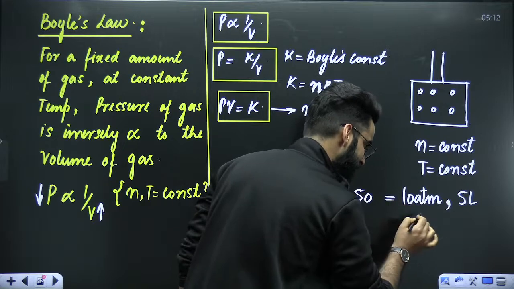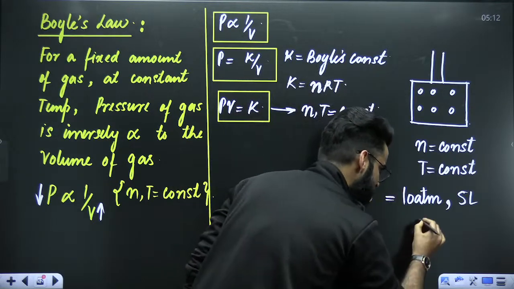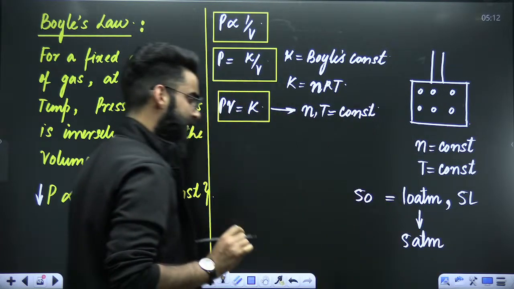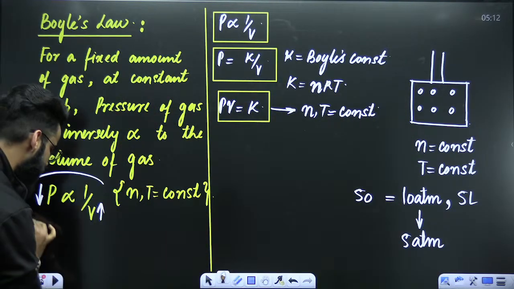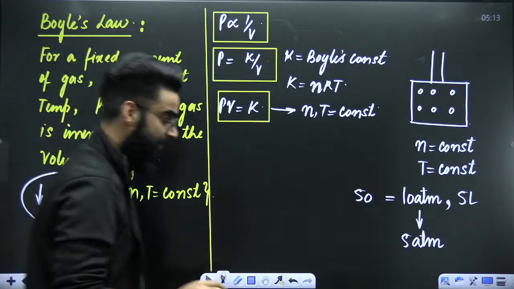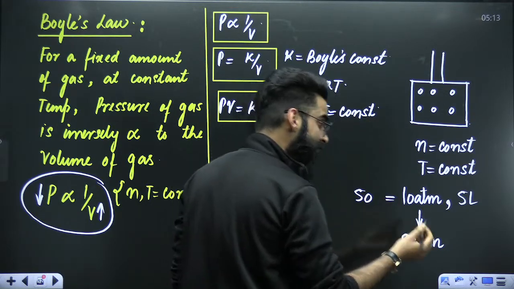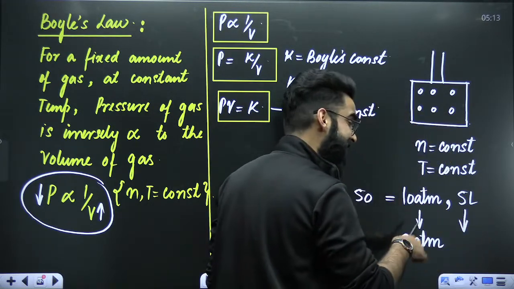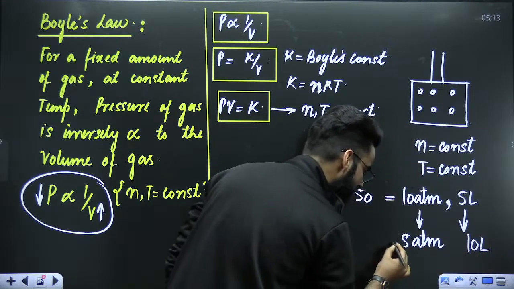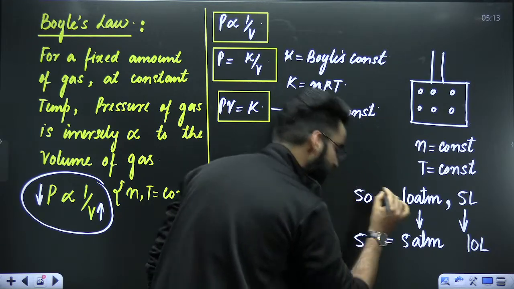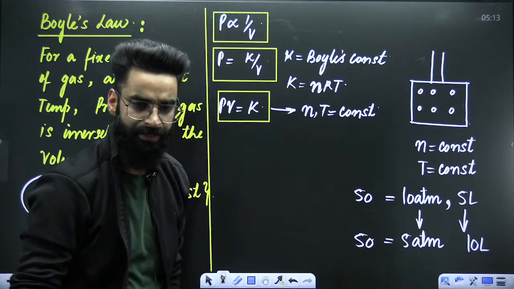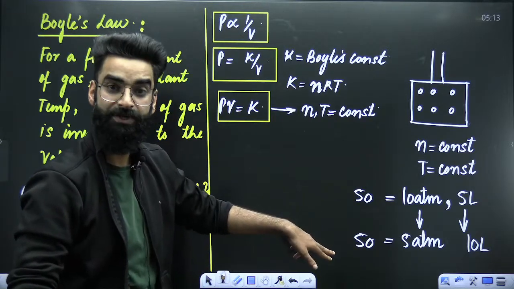I will change the pressure of the gas. Let's say I'm decreasing the pressure of the gas from 10 atm to 5 atm. When you decrease the pressure, volume will eventually increase, and it will increase in such a way that the product of pressure and volume again comes out to be 50 only, right? So this is the significance of the equation.